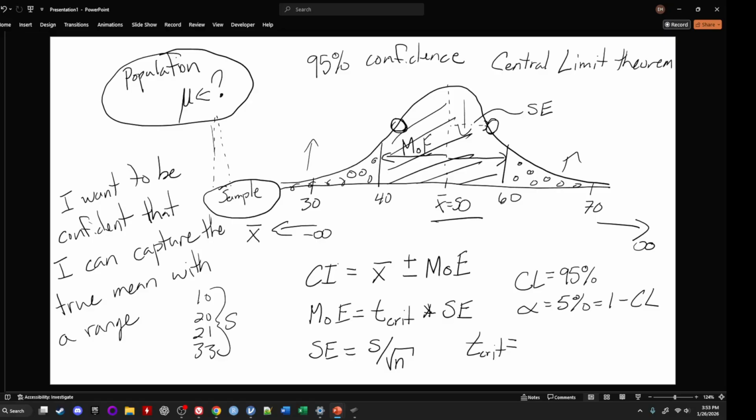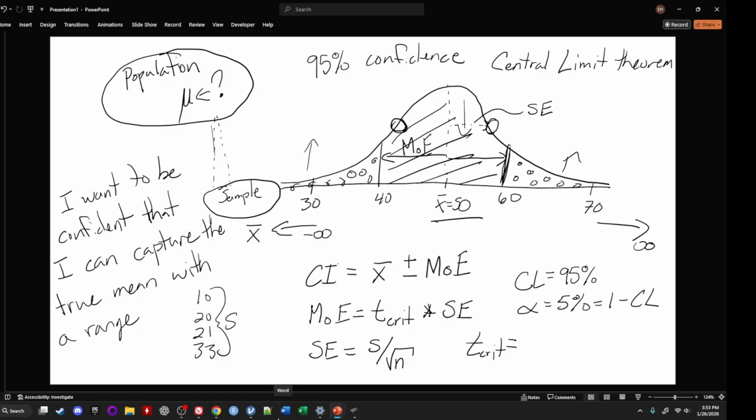So alpha basically tells us what percent of the time we miss. If we make these confidence intervals over and over again, are we going to miss the true population mean? We want to capture it most of the time. And if we follow the right processes, we will capture it 95% of the time. But just from randomness, does it sometimes happen that we get a weird sample that doesn't really match up with how the population acts? That is absolutely true. So we know what this confidence level is, and based upon our confidence level and our alpha, we can know where this critical point is, and we can then get our t critical, plug it in, and calculate out our confidence intervals.